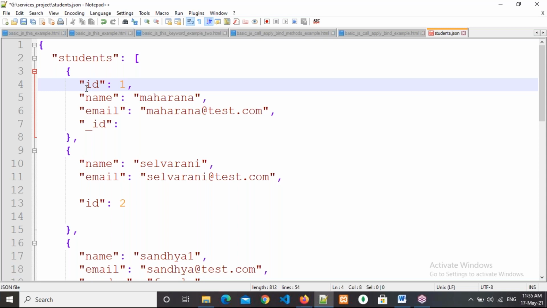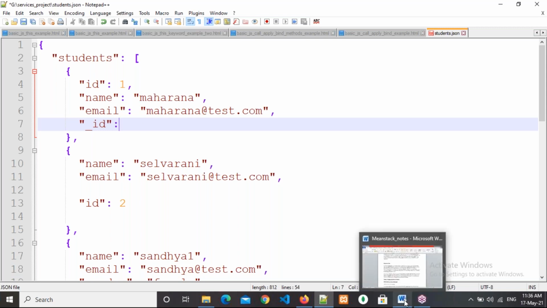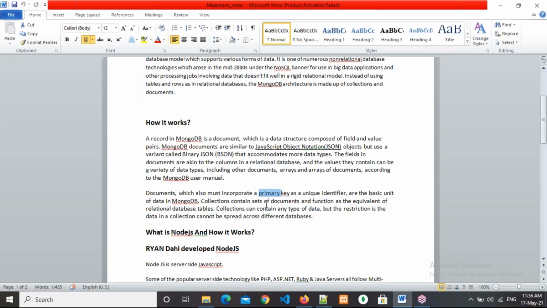So _ID will come automatically, so there is no need to generate it manually. So every record we can recognize independently. After you practice MongoDB, you will understand. First in this course I will teach MongoDB only, no need to worry. _ID will generate automatically, and that will work as the primary key.